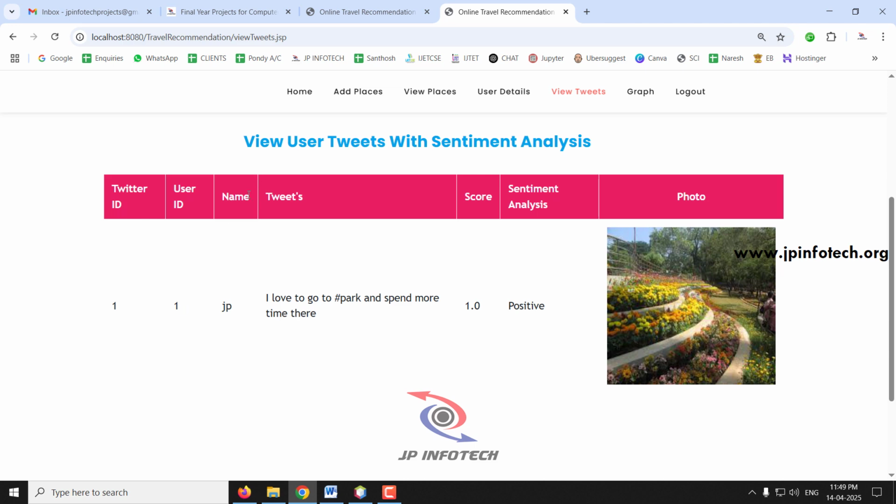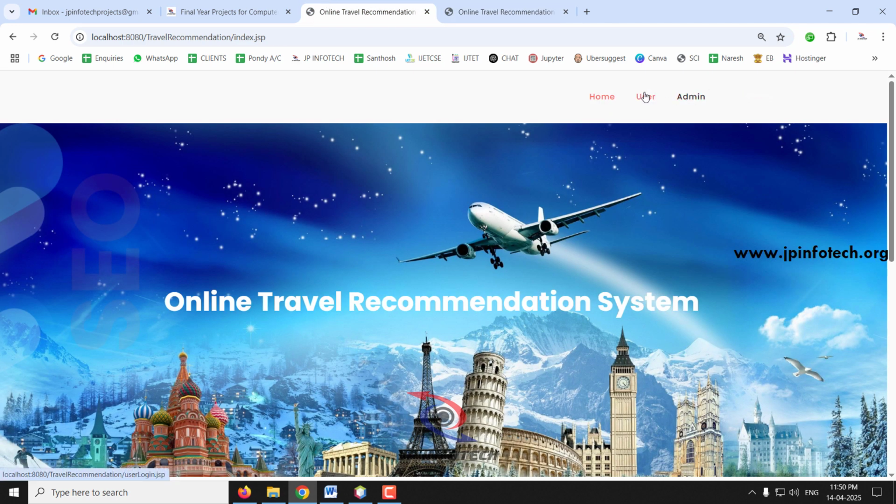What is the user ID? Which user? The user name, the tweet, what is the tweet post, and you can see the sentiment, you can see the score of it, and what is the sentiment analysis of it, and what is the image selected by the user. So this is a positive one, so it is classified as a positive one and it is showing. So now let me go to the other user.